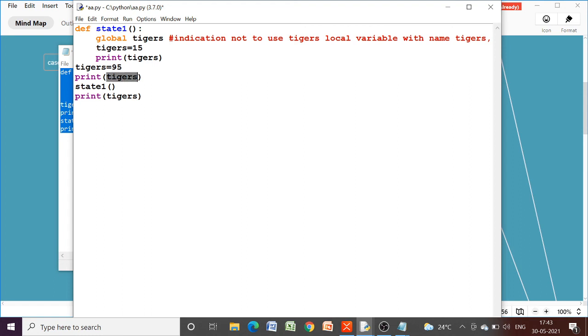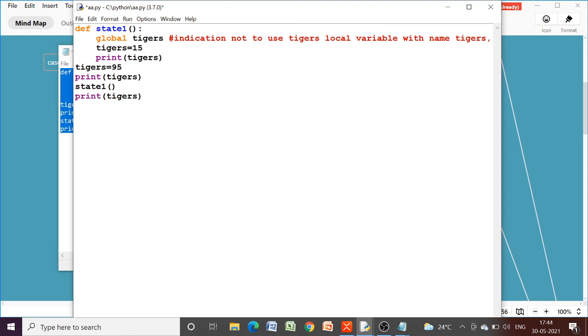Okay, done. So as soon as we call this function, it will access this global variable tiger, 95, and when we write tigers is equal to 15, now this value has been modified to 15. Now this variable refers to this 15. So it will print 15, and again after coming back here, since the global variable has been referred to 15, again this will give you the value 15. So the output will be 95, 15, 15.